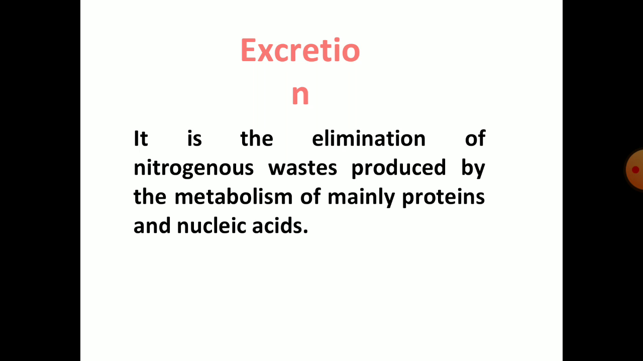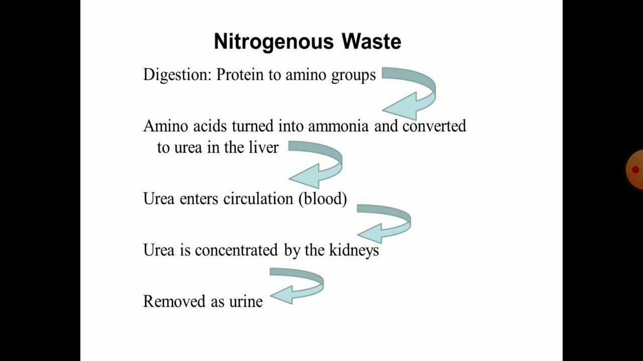Depending on the types of nitrogenous wastes produced and on the availability of water, animals excrete different types of nitrogenous wastes, in various forms like ammonia, urea, and uric acid. These three are the major forms. The most toxic waste here is ammonia.